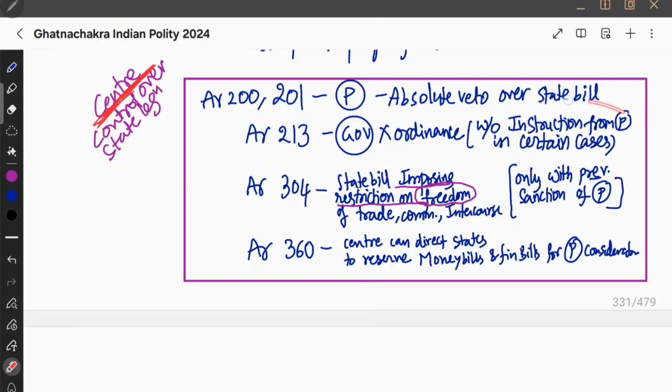Okay, governor cannot make an ordinance without the instruction of the president in certain cases. That is under article 213. Ordinance making power of the governor is not valid in certain cases without the instruction of the president.